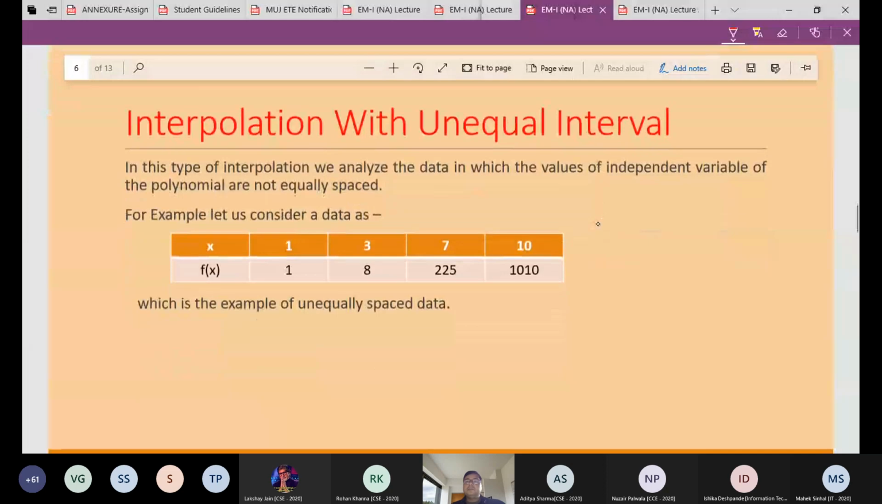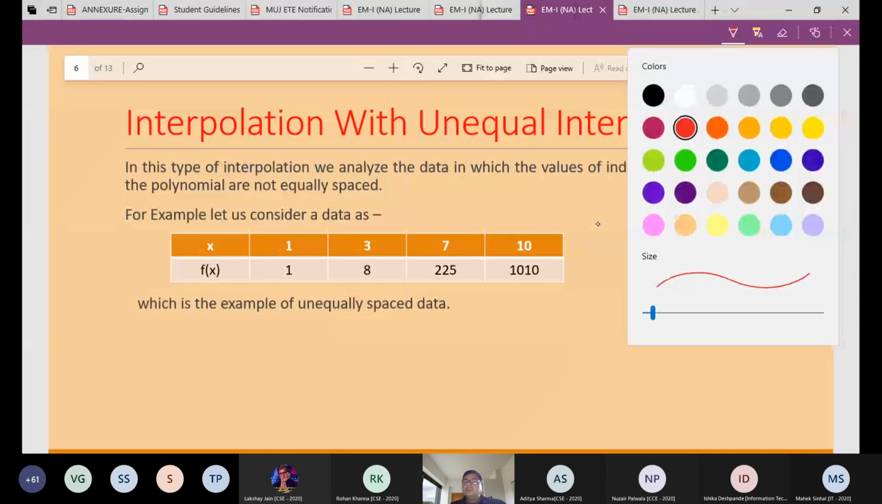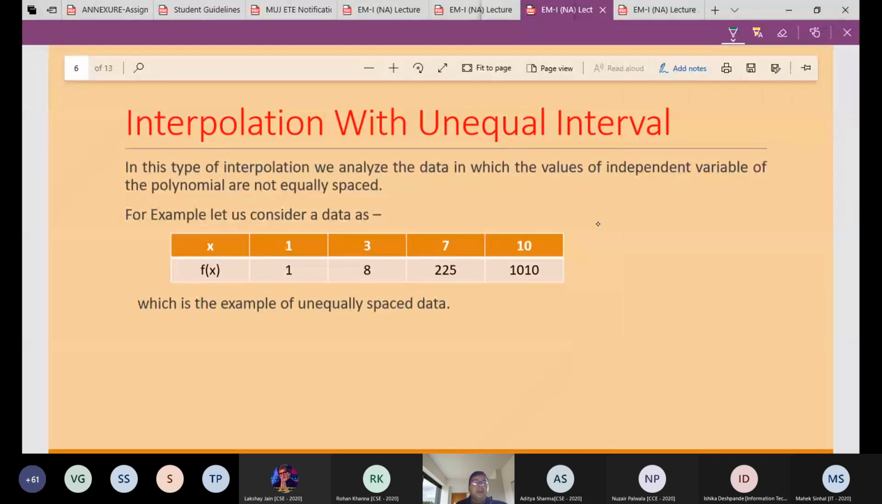Interpolation with unequal intervals. Now see the value of x here. X is 1, 3, 7 and 10. So the difference is 2, then 4, then 3. So their x are unequal. That's why we call it unequal interval. And this f(x) is nothing but y. So this is an example of unequally spaced data.